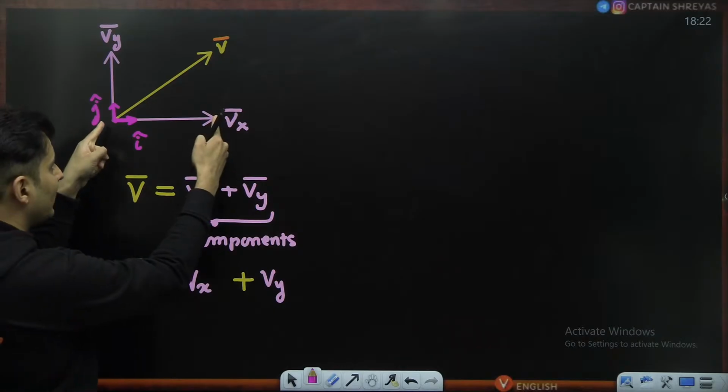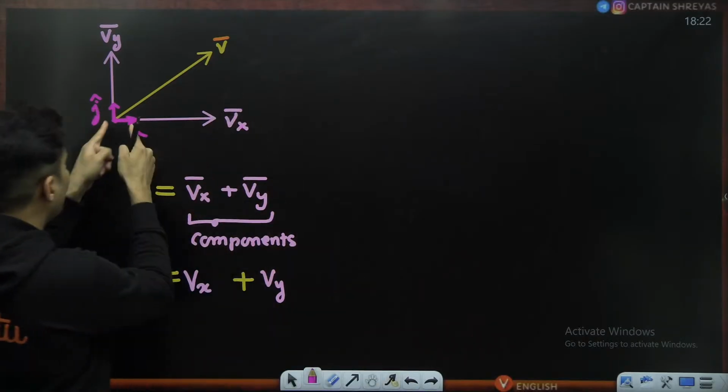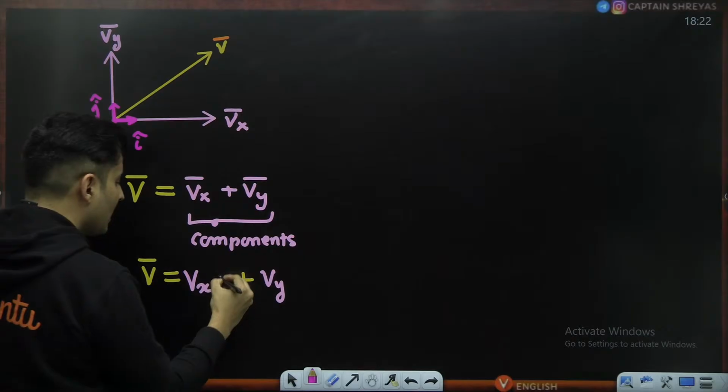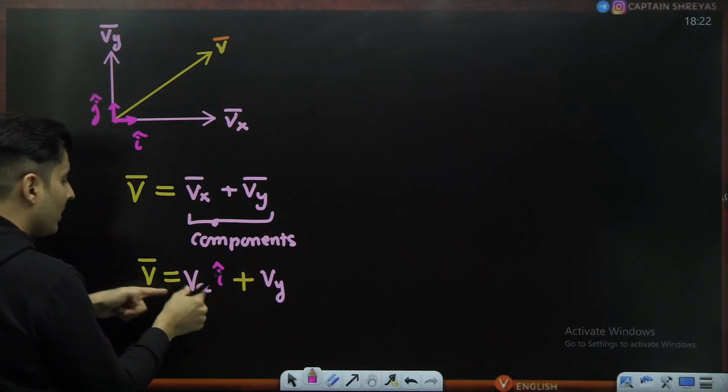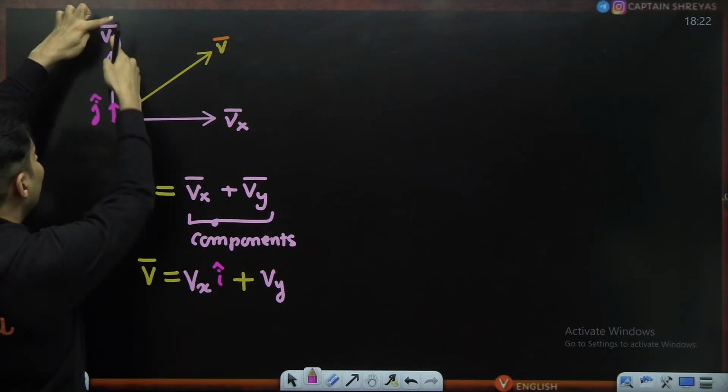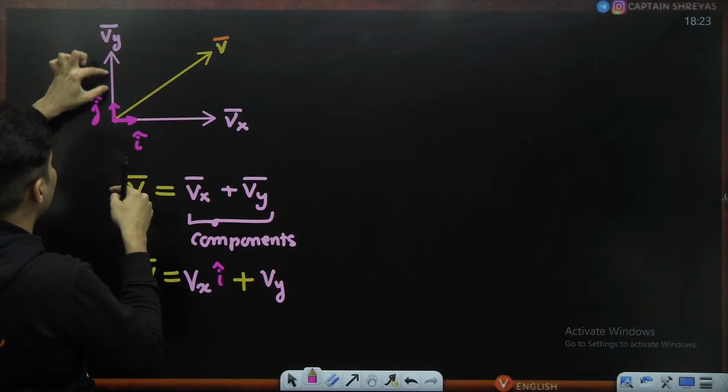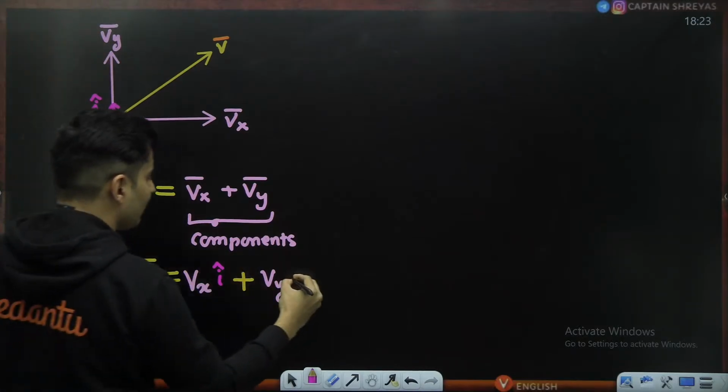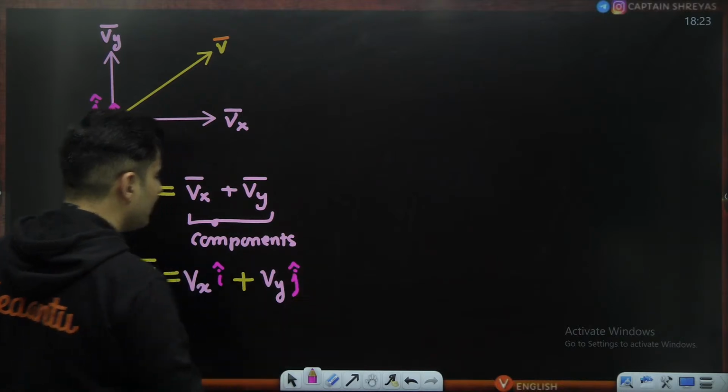So this vector Vx bar is i cap, how many times? Vx times, so i cap into Vx, and Vy bar is j cap, how many times? Vy times. So this over here is basically j cap.